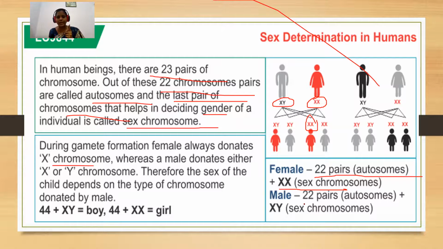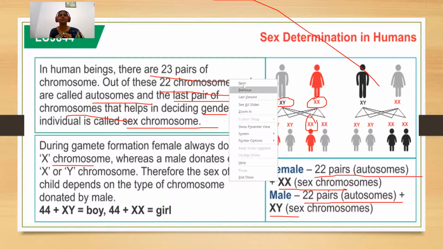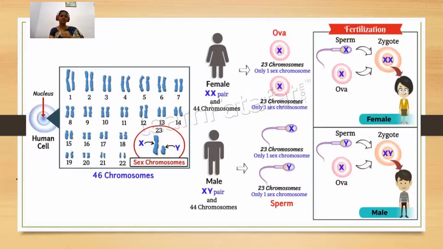In case of male, 22 pairs of autosomes and the last pair is the sex chromosome, which is XY. How does it determine the sex of the baby? This is the karyotyping, showing all the 23 chromosomal structures, and this 23rd pair is our sex chromosomes.